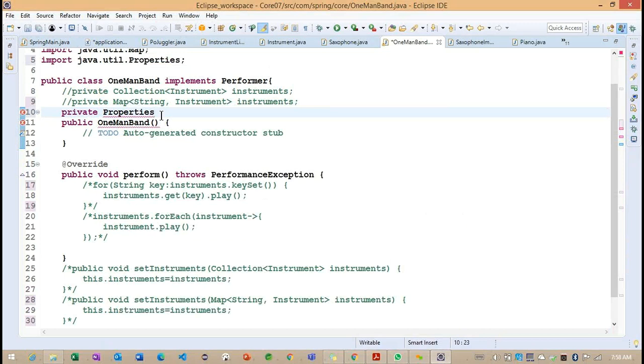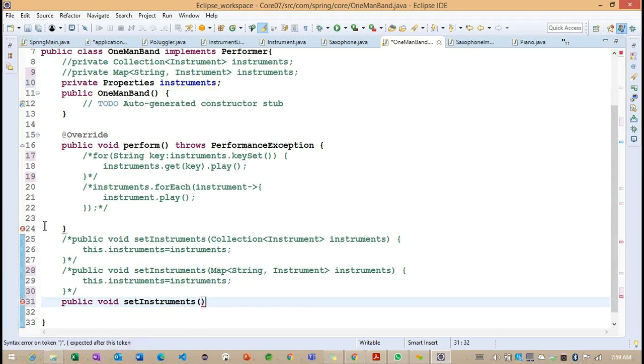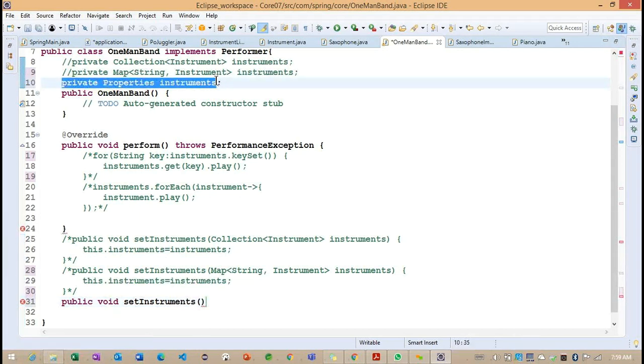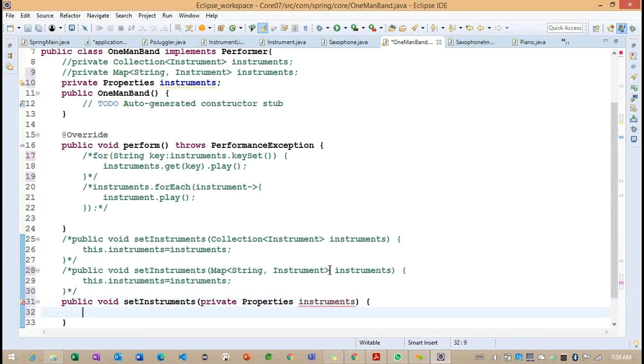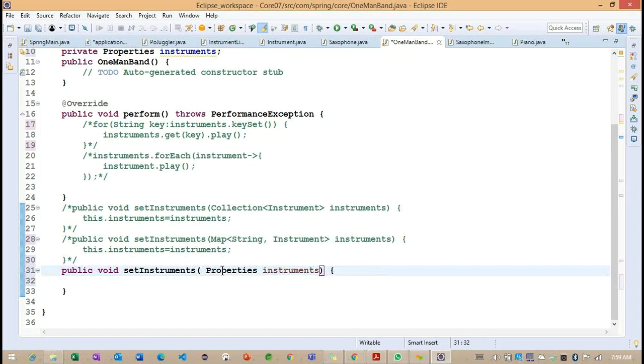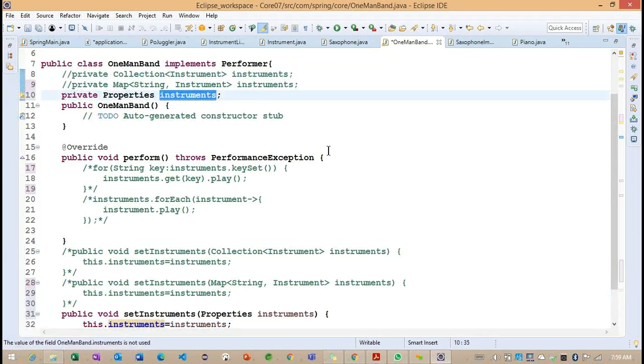Here we can go for this particular properties and instruments here. Finally, we need to define this particular property instruments here. Okay, sorry, remove this particular property, and so we need to write the variable section, and here we need to work on the properties.